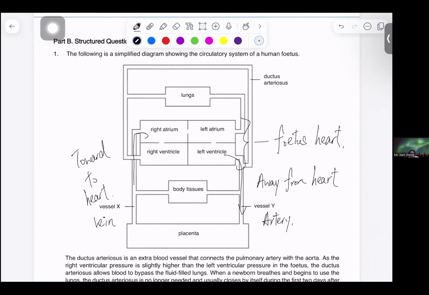But if you still remember, can the human fetus breathe via the lungs? No, it cannot. So we will not involve any lungs in this pathway.